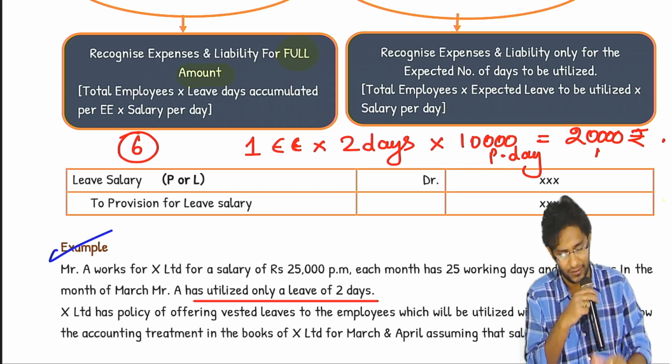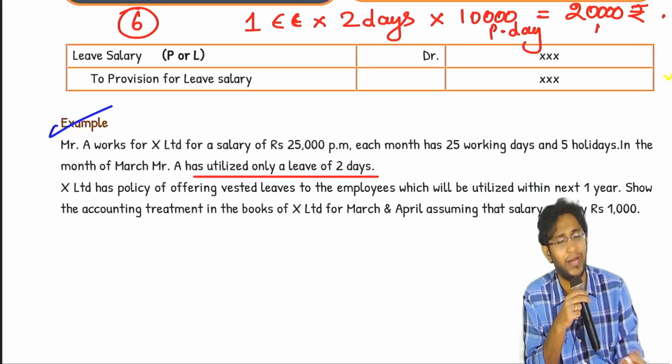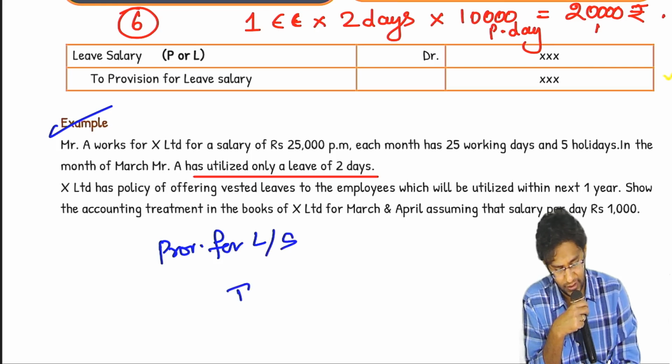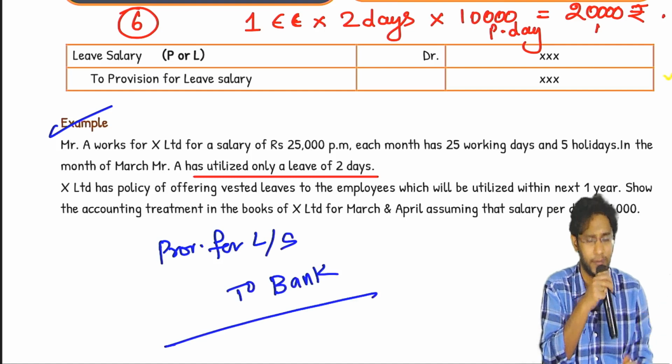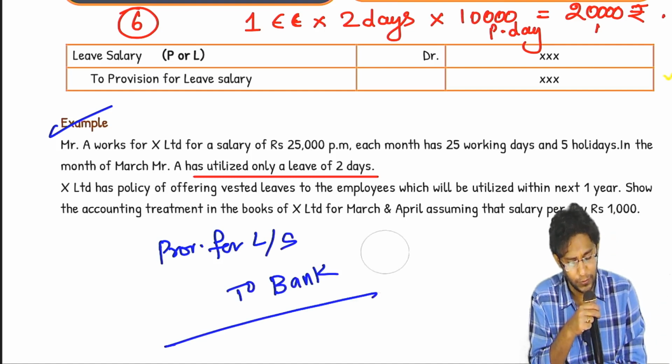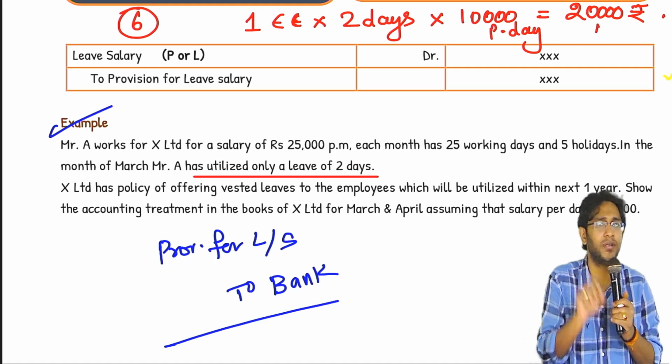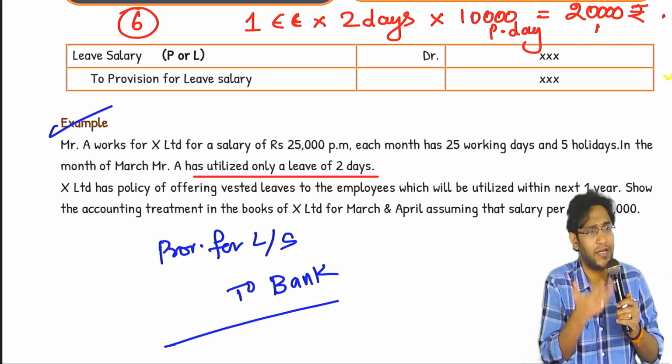In the next year, suppose you paid him cash, that fellow asked cash. What is the entry you will write in that case? Provision for leave salary account debit to bank. Liability, you will simply close it off. Suppose he took additional leave. If he takes additional leave, your obligation is over now.